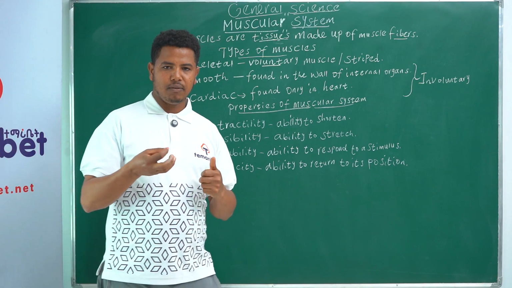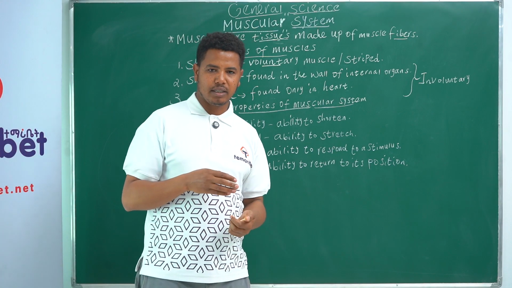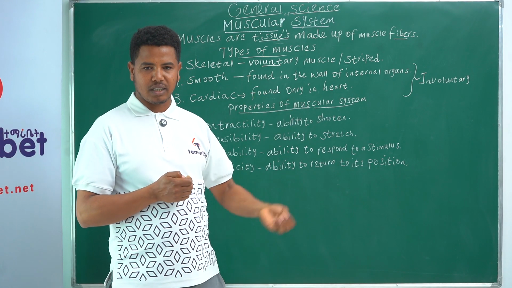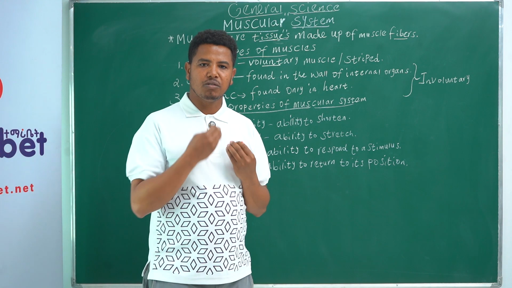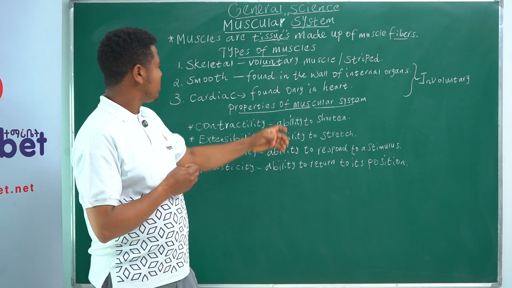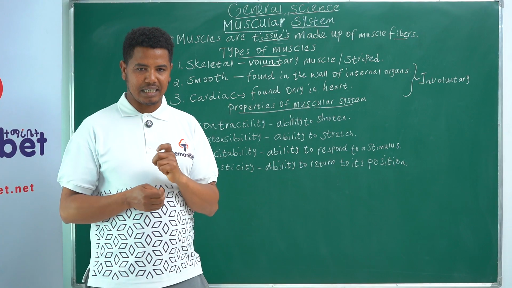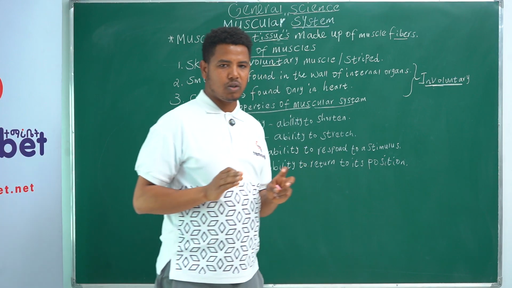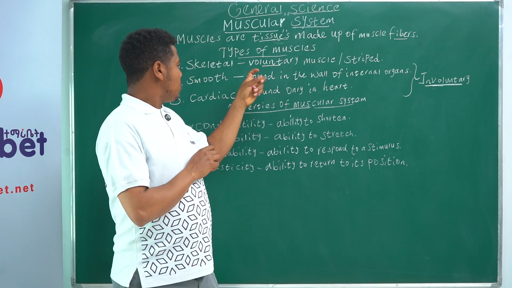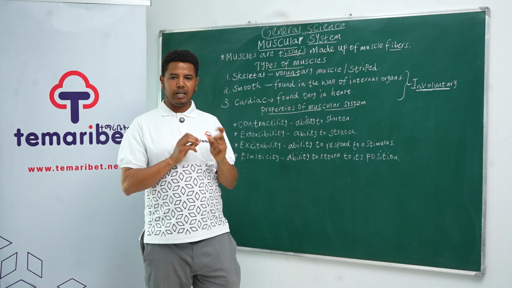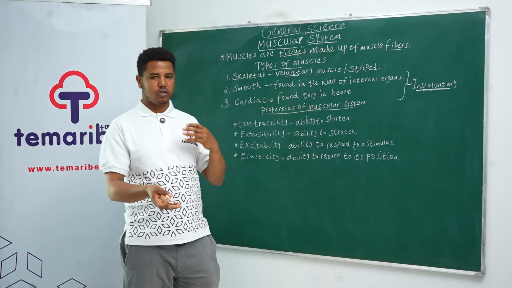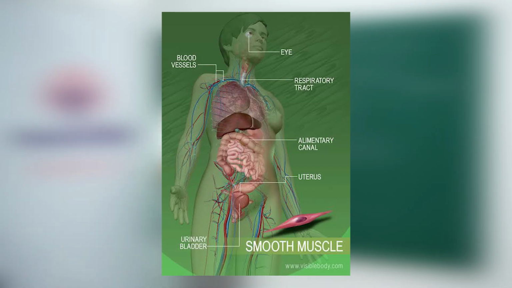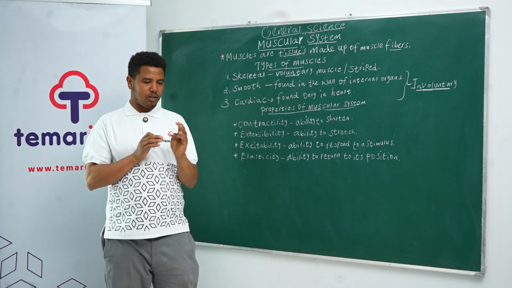For example, if we eat food and swallow it, we can't return it back by ourselves. We can stretch and contract our hands, but we can't control the movement of food inside our body, which is controlled by the smooth muscle. That's why we call it involuntary. We can't control it consciously. So most muscles found in our vital organs, like the stomach, kidney, liver, and intestine, are smooth muscle. They are part of it.